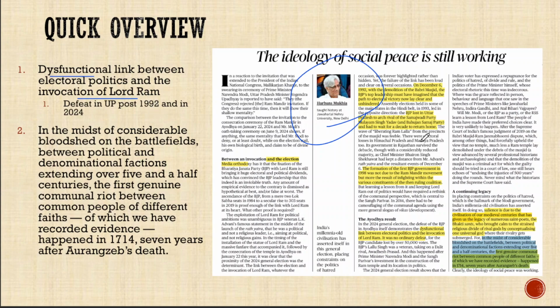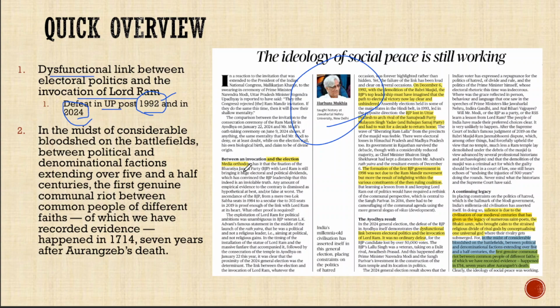He substantiates this argument by citing the election results of Uttar Pradesh post the 1992 Babri Masjid demolition and the installation of Ram Lalla in 2024. The historian says that after the demolition of Babri Masjid in 1992, the BJP government lost in UP and they had to wait for 10 years to form a government there.